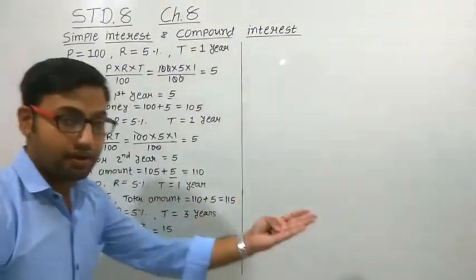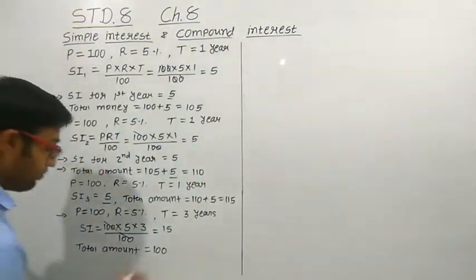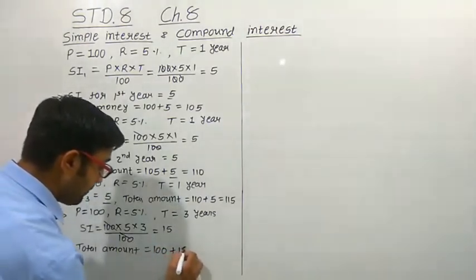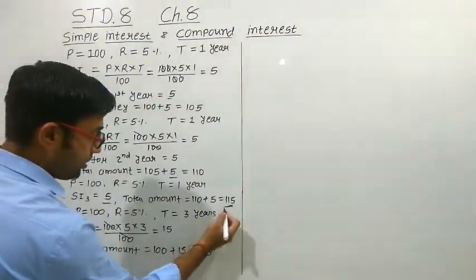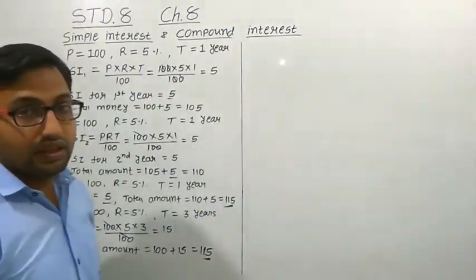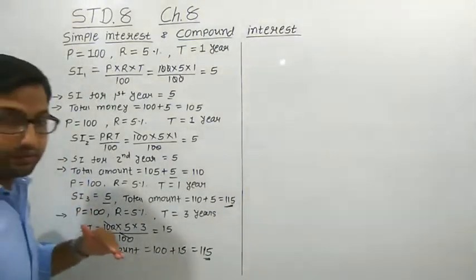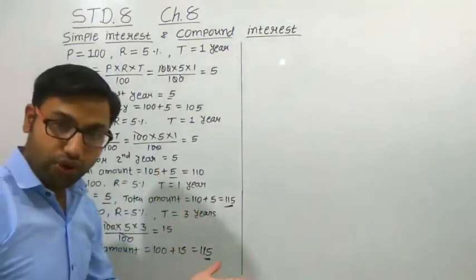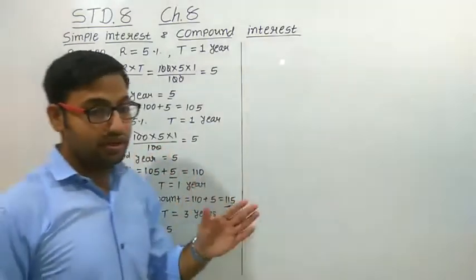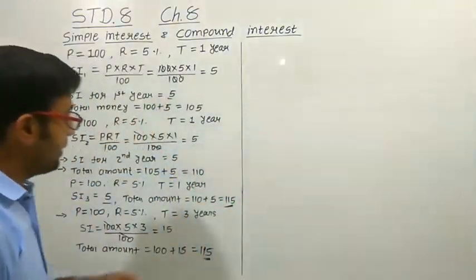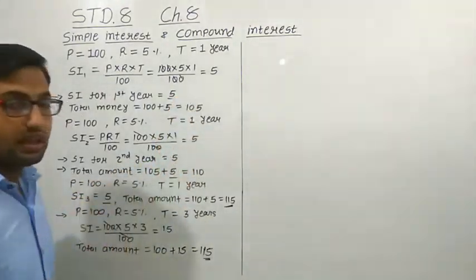So again, if we calculate the total amount that you have to pay back to the bank after 3 years, that equals what you have borrowed, that is 100 rupees, plus the interest, that is 15 rupees. So you have to pay 115 rupees. You can see that we get the same amount both ways, right? Up to this point we calculated year by year, and this we calculated all together for the 3 years. I calculated 1 year at a time just to show you that every time we get the same simple interest amount of 5 rupees, right?